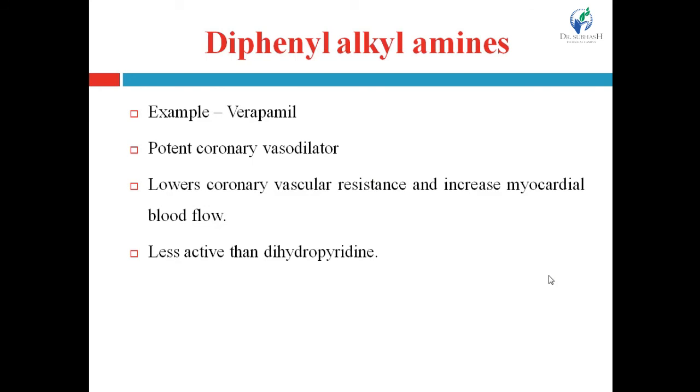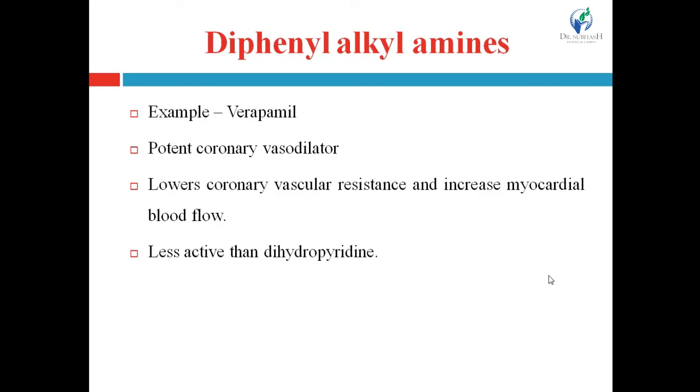Next class of the calcium channel blocker is diphenylalkylamine. Example is verapamil, right? Structure of verapamil has been discussed during the classification. Verapamil is a potent coronary vasodilator that lowers the coronary vascular resistance and increases myocardial blood flow, right?